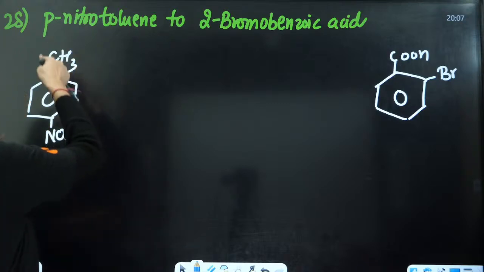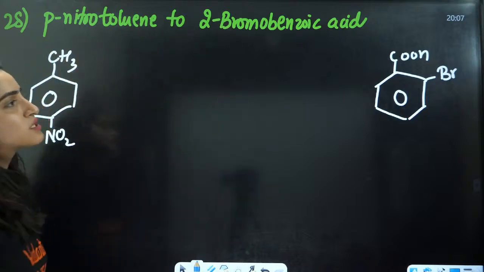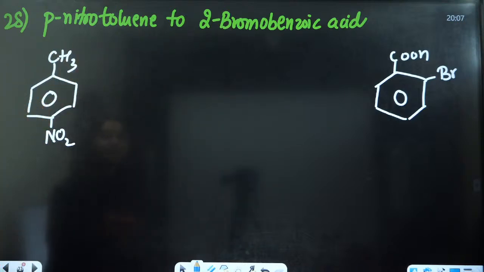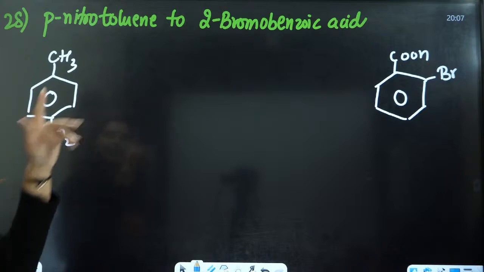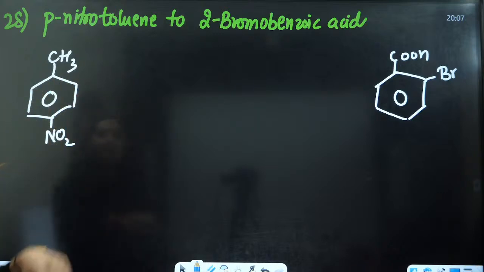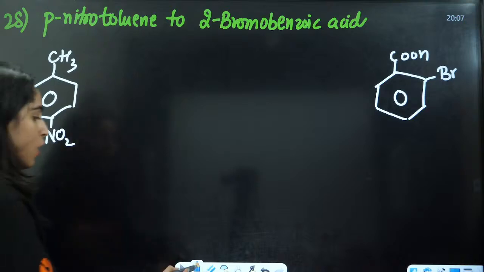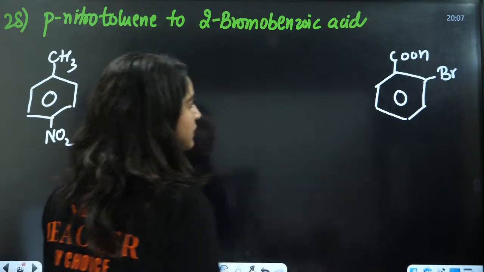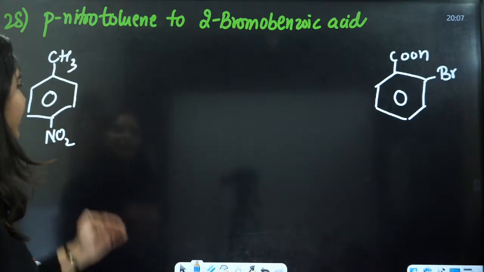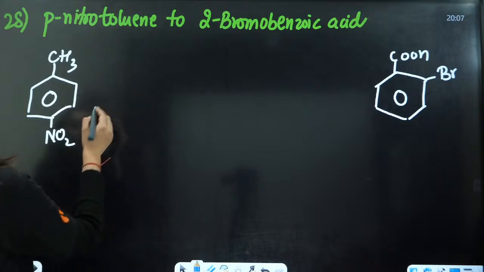Now, this CH3 can be converted to COOH, but we will do that after some time. Firstly, we need to eliminate this NO2 and add the bromo here.